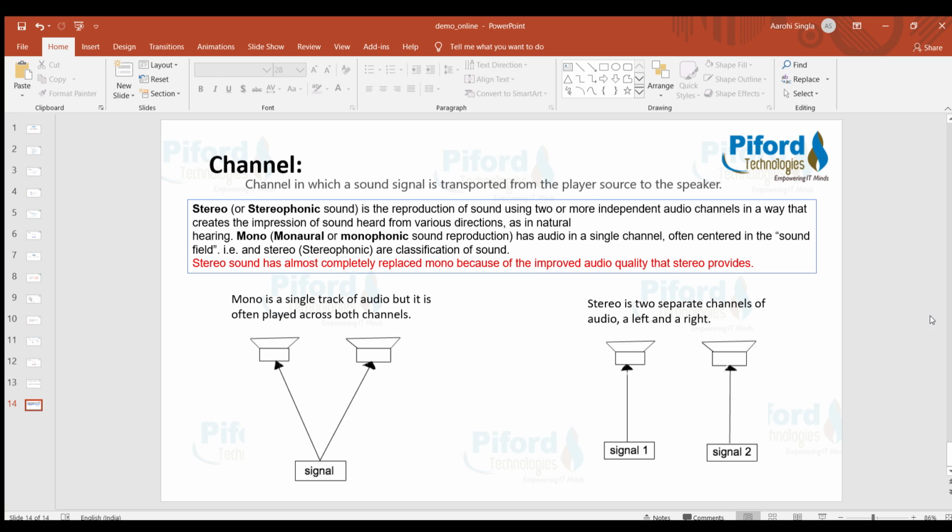So this is the basics of audio signals and the PyAudio module. Now in my next tutorial, I'll explain the code of how to record and how to play audio.